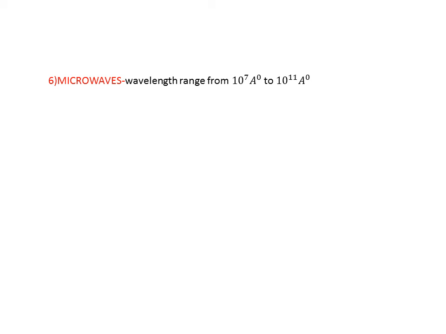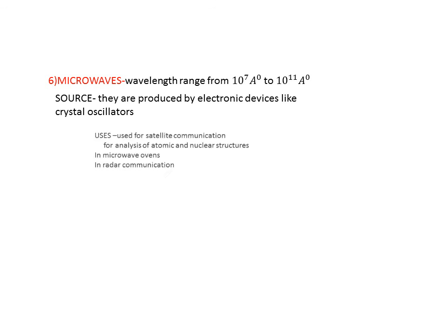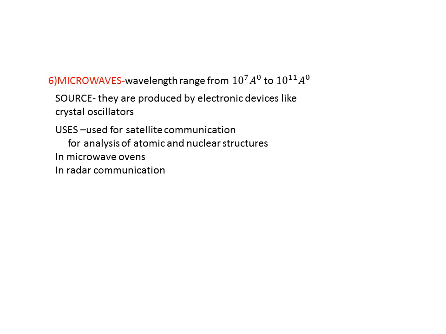Microwaves have wavelength range from 10 raised to 7 angstrom to 10 raised to 11 angstrom. They are produced by electronic devices like crystal oscillators. They are used for satellite communication, for analysis of atomic and nuclear structures, in microwave ovens, and in radar communication.